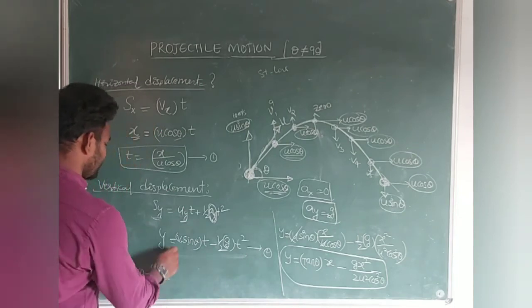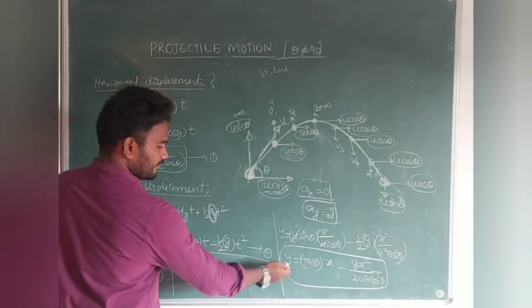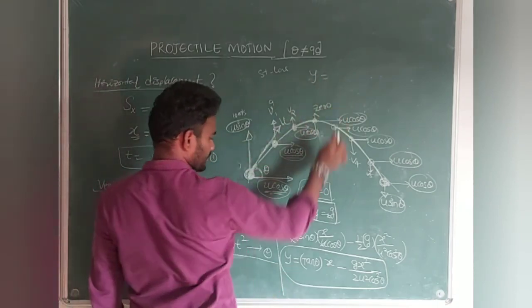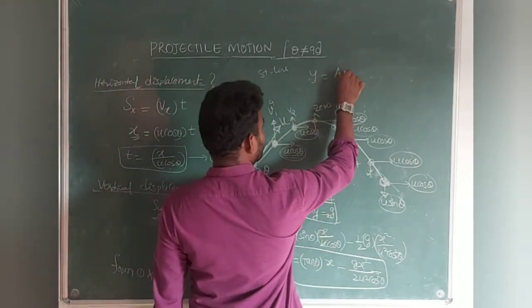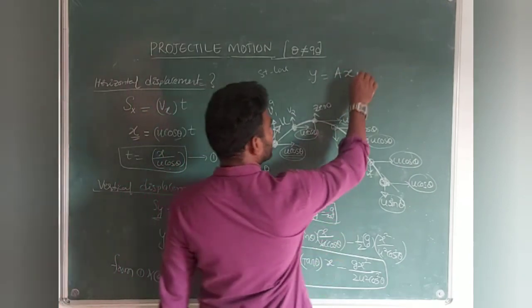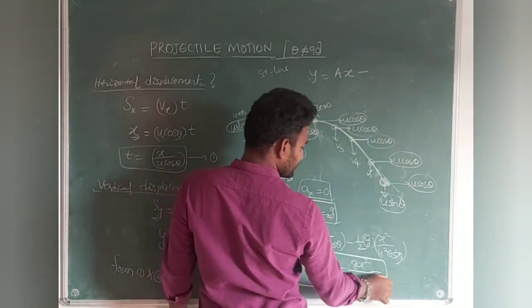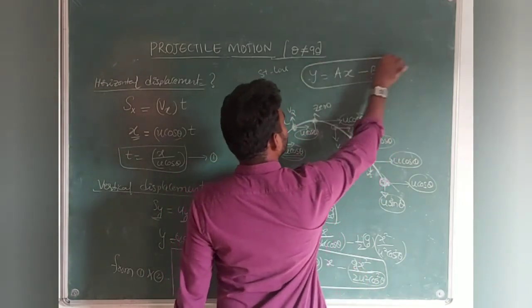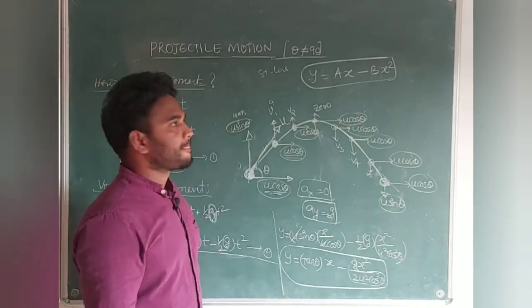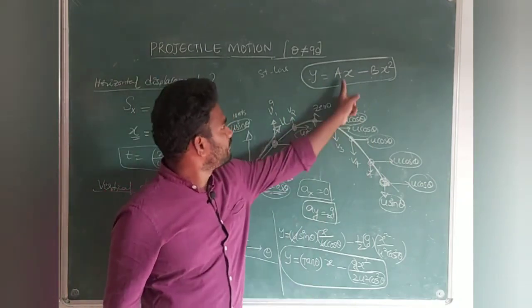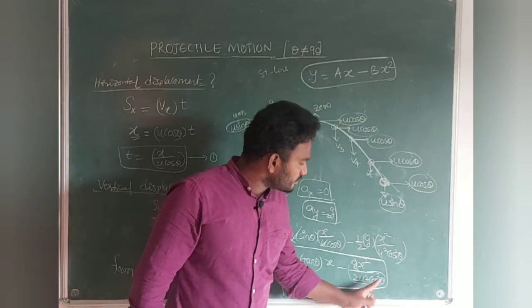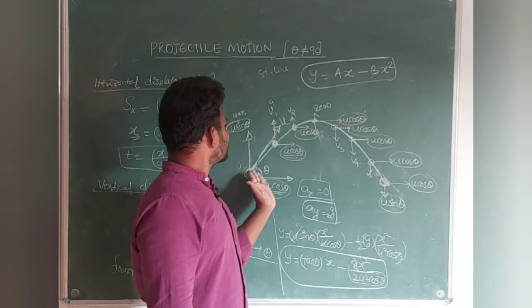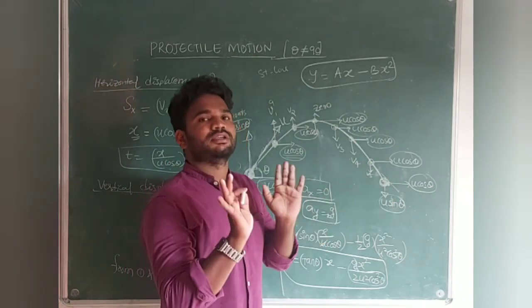So now you can see here, guys, it is in the form of y is equal to a into x minus b x square, where tan theta is constant, let me consider a, and g by 2 u square cos square theta is b. So this is nothing but a parabola. That is the reason why we say that the trajectory of the path of a projectile is always a parabola.